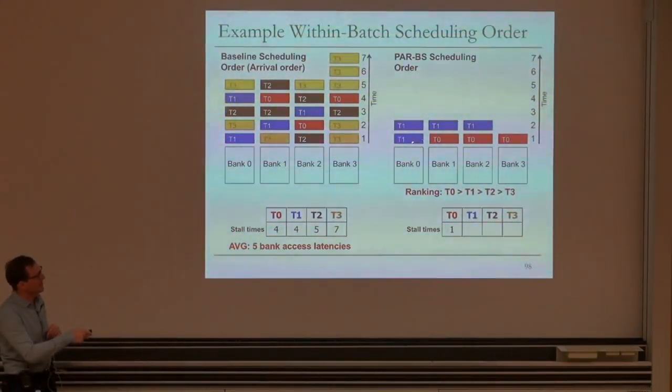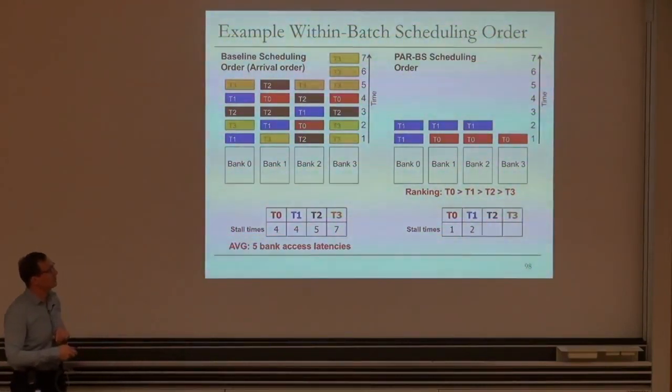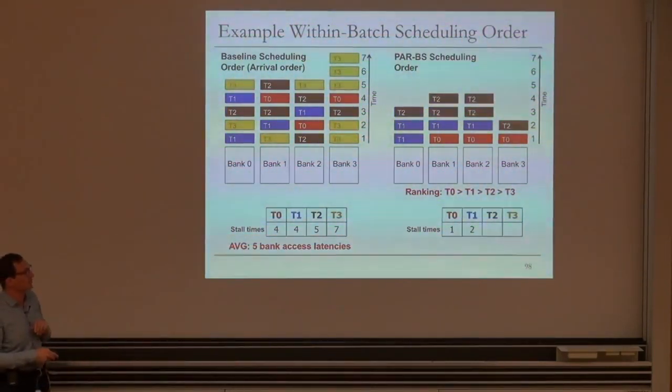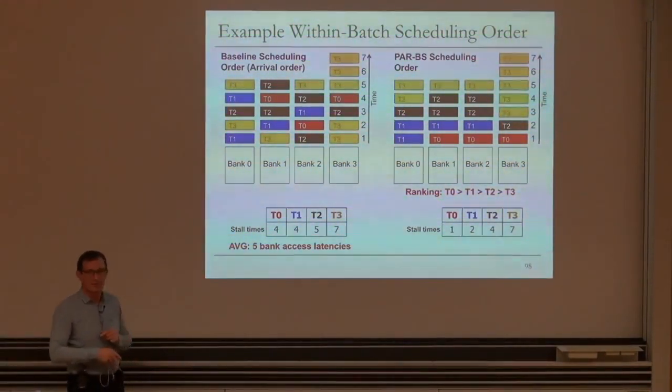The memory controller is taking thread 1's request and scheduling it to bank 0. So thread 1's requests are scheduled like this. And its last request is serviced after 2 bank access latencies, so it stalls for 2 units. Thread 2's request gets scheduled like this next, so it stalls for 4 units. And thread 3's request gets scheduled like this, so it stalls for 7 time units.